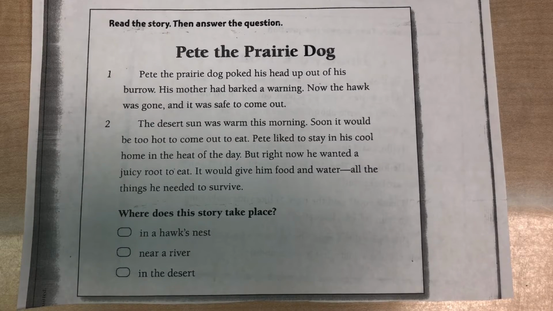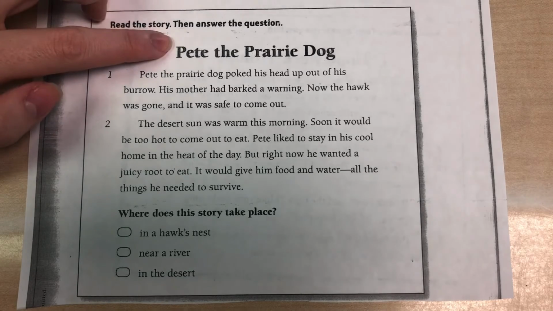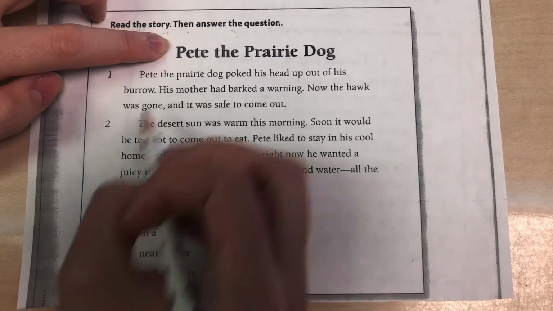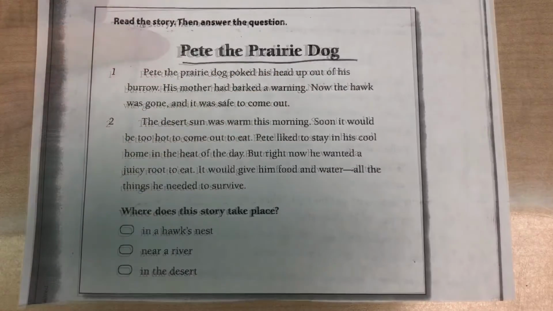Let's take a look at our passage and read it and practice our strategies for reading passages. First, when you have a passage that looks like this, we need to underline the title. So what is the title of our passage? It is Pete the Prairie Dog. I'm going to underline it.